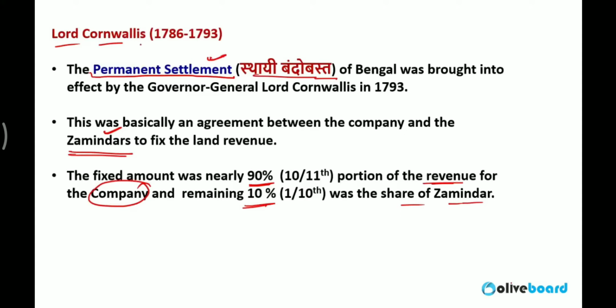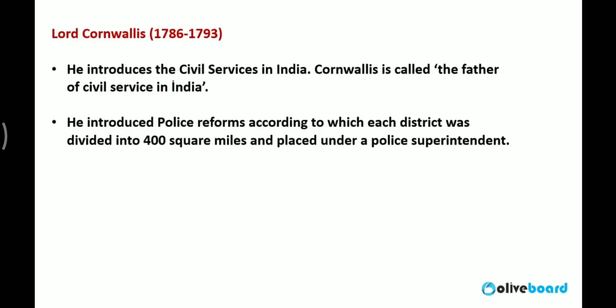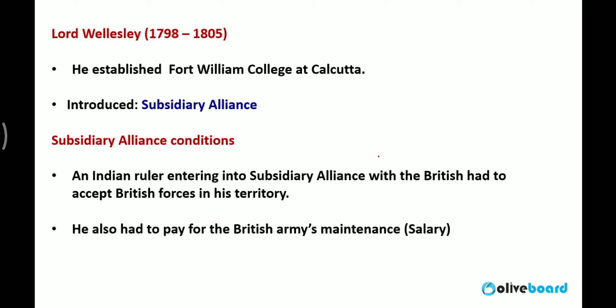Direct question: permanent settlement was implemented in India by whom? Lord Cornwallis. And permanent settlement was related to what? It was a zamindari system in India. Lord Cornwallis introduced civil services in India. That is why he is also known as the father of civil services in India. He introduced police reforms according to which each district was divided into 400 square miles, and a superintendent of police, SP, was appointed for one district to administer the complete police department of that district. The same function which we are using at present as well.